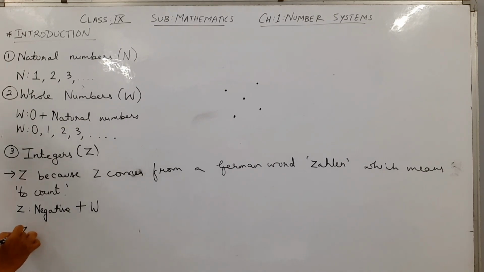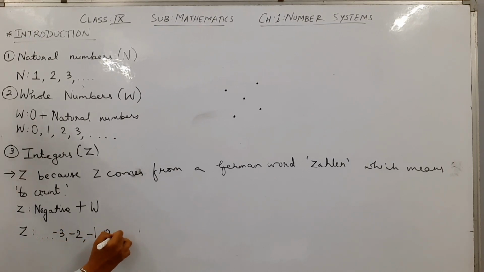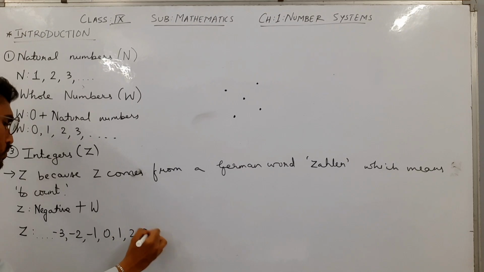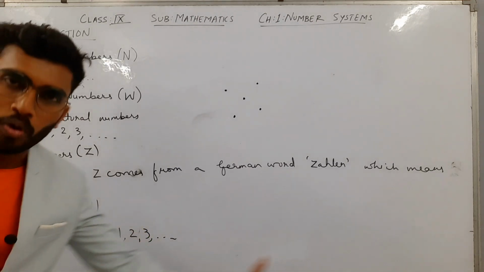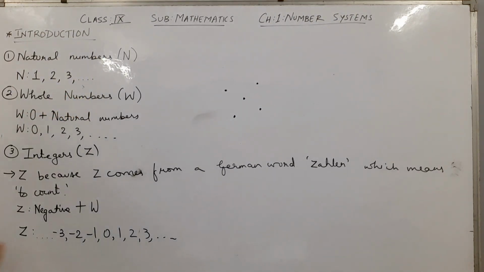We show it as starting from negative infinity, having all the negative numbers, -3, -2, -1, 0, 1, 2, 3 and so on. It has 0, all the positive numbers, and all the negative numbers also.